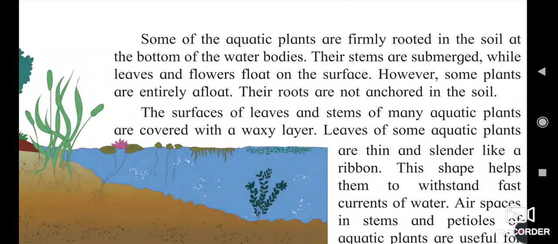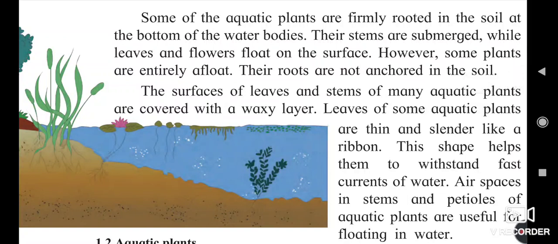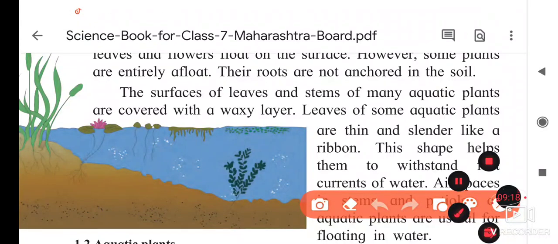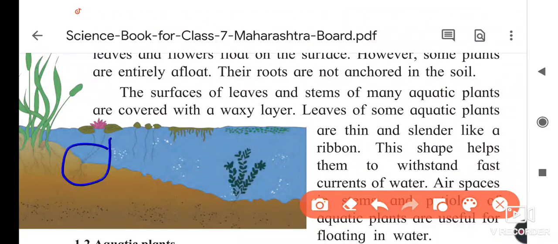They are floating on the water. The surface of the leaves and stems of many aquatic plants is covered with a waxy layer. Leaves of some aquatic plants are thin and slender, like a ribbon. So this is like a ribbon root. We can see that this is like a ribbon root.